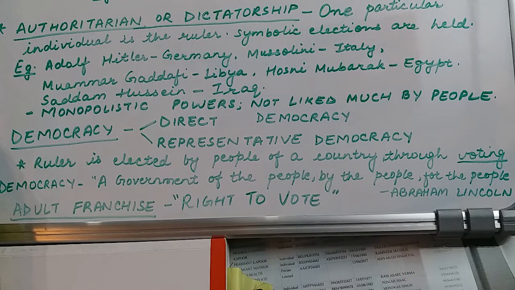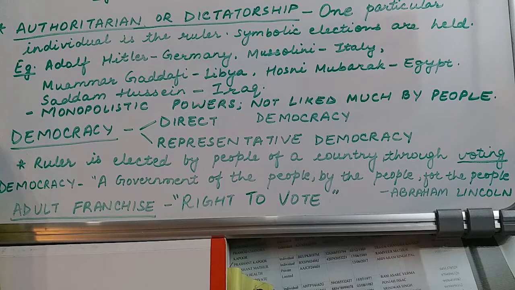Nowadays, usually all the countries across the world are using the democratic system, either direct democracy or representative democracy, where the citizens of the country who are adults, according to the different ages assigned for the countrymen to be an adult, like in India, it is 18 years and above. So all the citizens who are adults should be given the authority to vote and be a part of government making for their country.